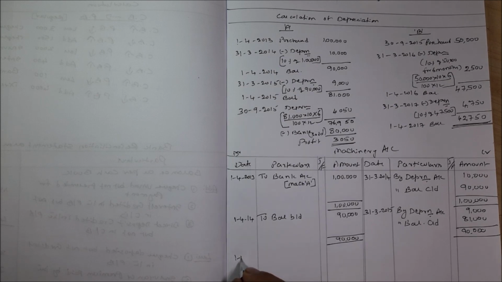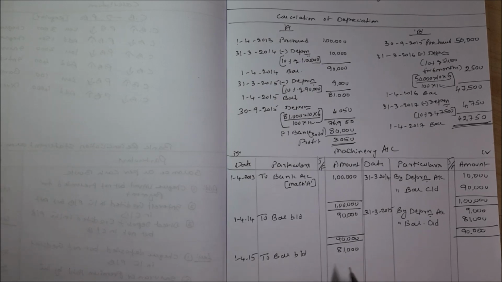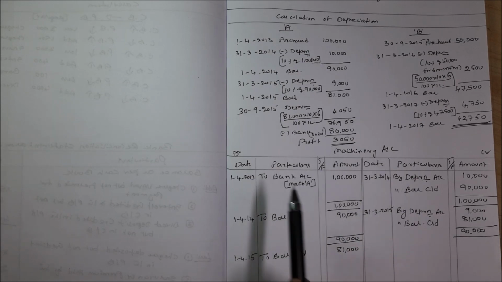Now 1/4/2015 to balance brought down 81,000. Now you have all the adjustments here only.